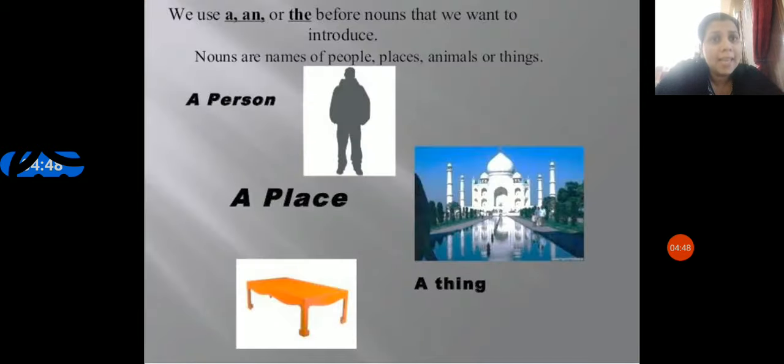We use a, an or the before nouns that we want to introduce. For example, what is a noun? Nouns are names of people, places or things. So here you can see a person, a place, a thing.